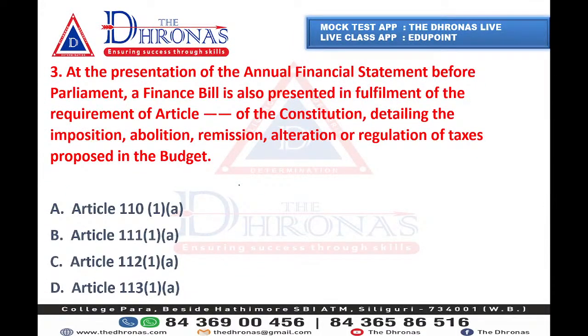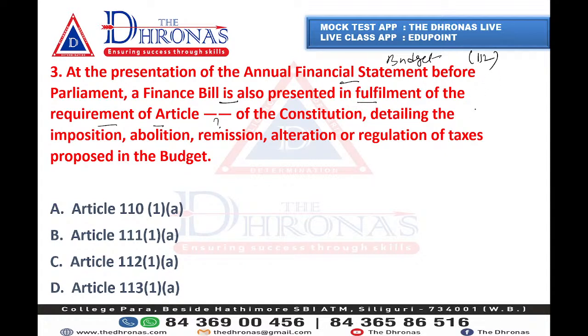Now question number 3. What will be the answer of question number 3? At the presentation of the annual financial statement, that is the budget, before Parliament, a financial bill is also presented in fulfillment of the requirement of which article of the Constitution, dealing with the imposition, abolition, remission, alteration or regulation of taxes proposed in the budget? No, the budget article is basically 112.